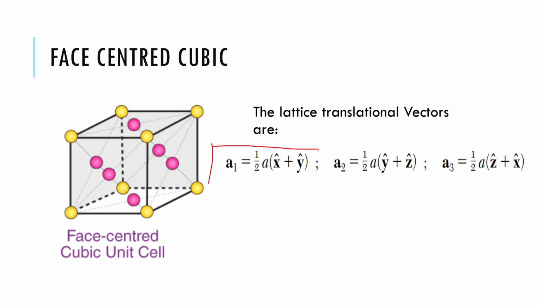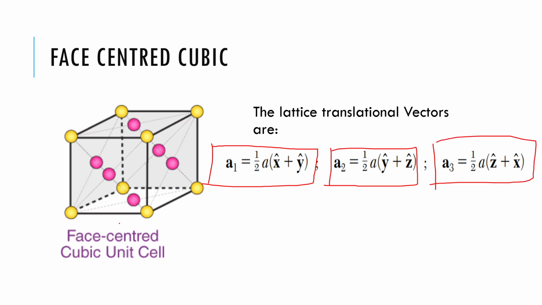The lattice translational vectors are a1 equal to a(x cap plus y cap), a2 equal to a(y cap plus z cap), and a3 equal to a(z cap plus x cap). So these are the lattice translational vectors.